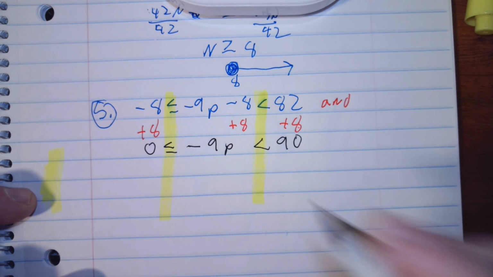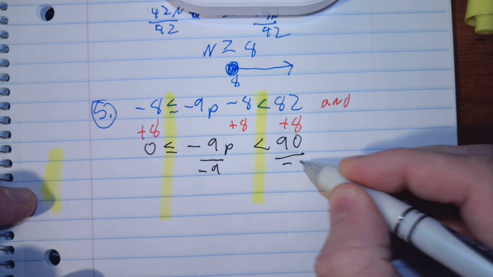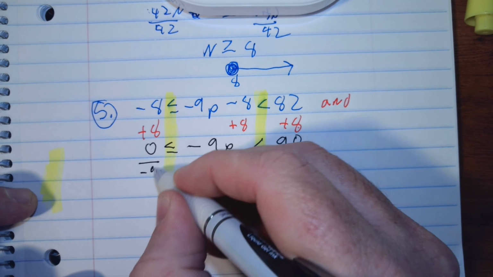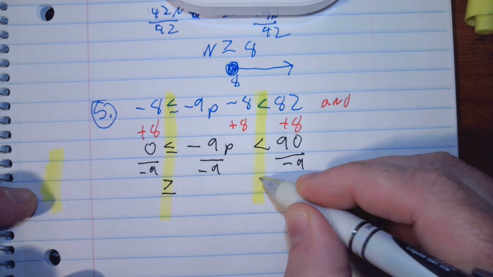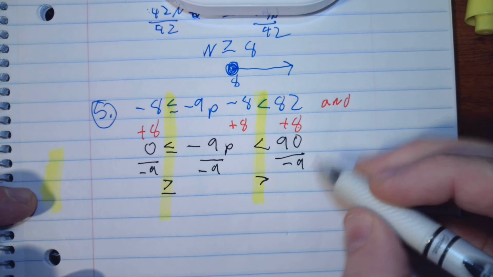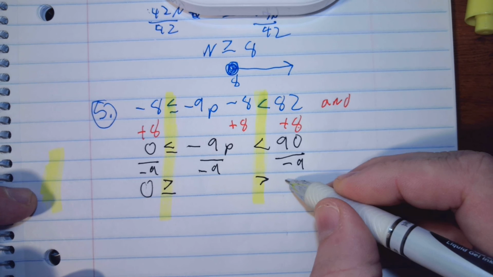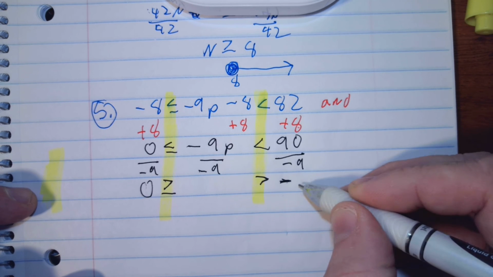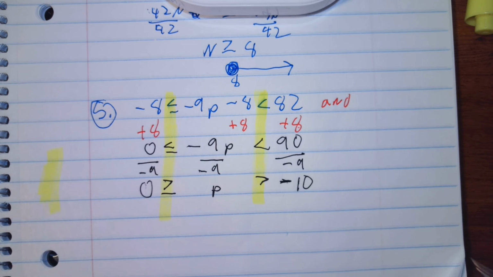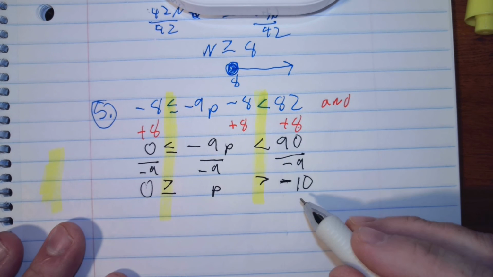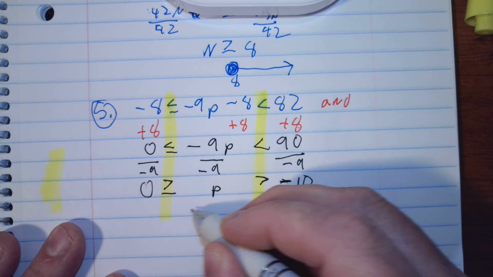Okay, now I'm going to divide by -9. Divide by -9. Divide by -9. I divided, so I'm flipping the sign. Okay, so this would be 0. This would be -10 and p. All right, probably they won't accept this answer. Probably they'll accept the answer like this, where you put the smallest